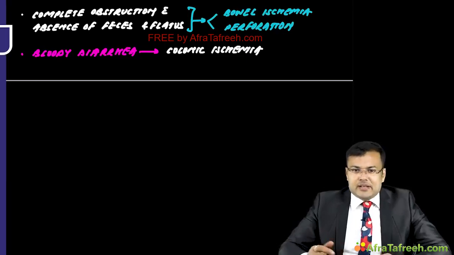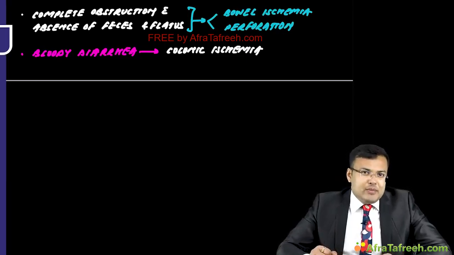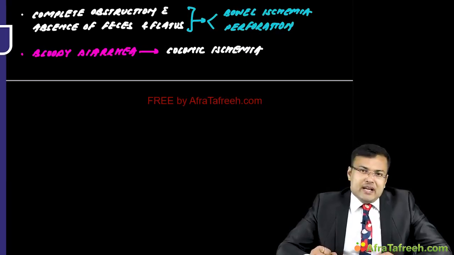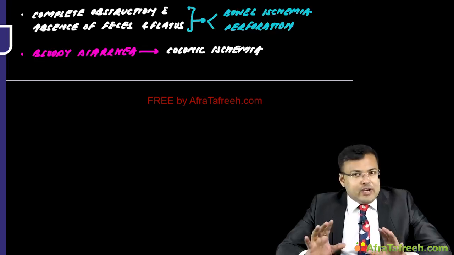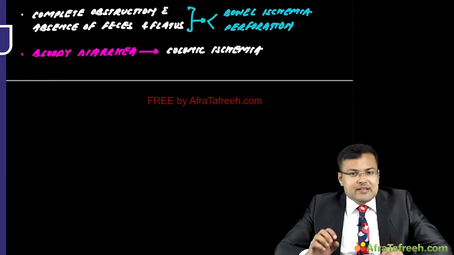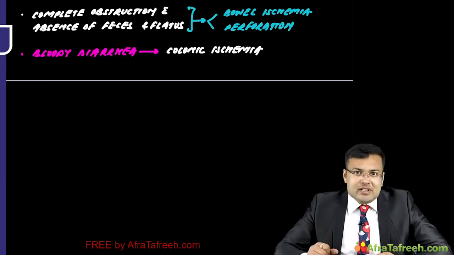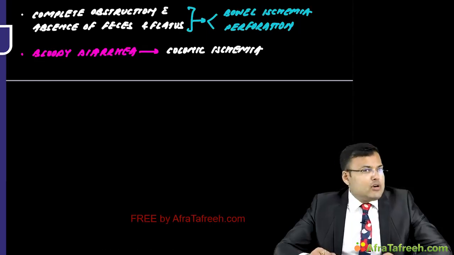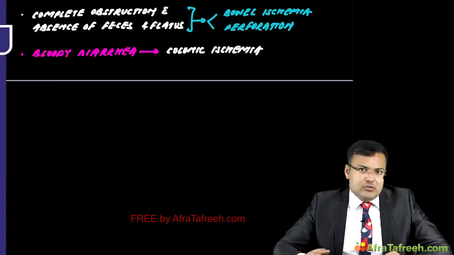Second, past history. If the patient has a history of appendectomy, PID, pelvic inflammatory disease, or cholecystectomy, any kind of significant past history is going to limit the differential diagnosis. If appendectomy has already been done, it means the diagnosis of acute appendicitis is ruled out. If cholecystectomy has been done, the diagnosis of acute cholecystitis is ruled out.